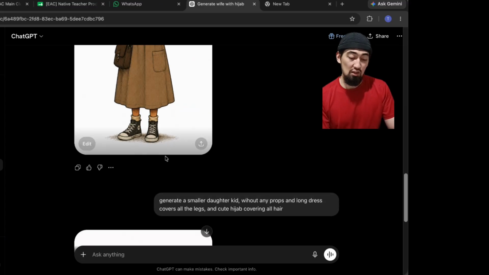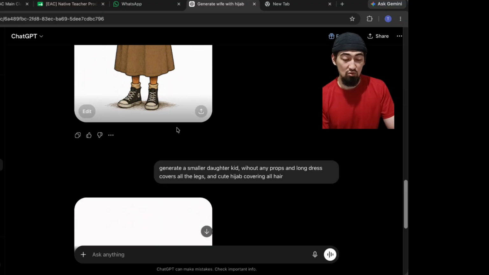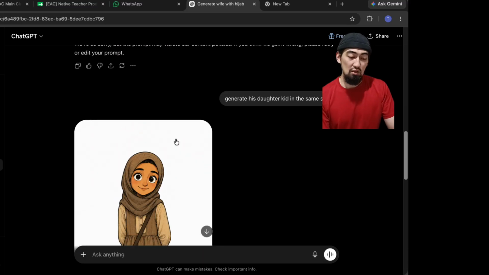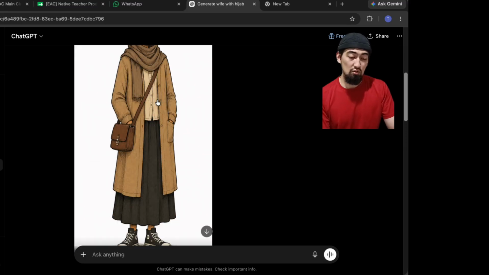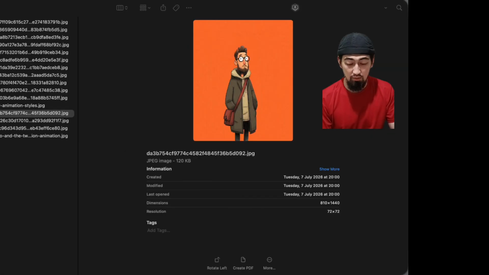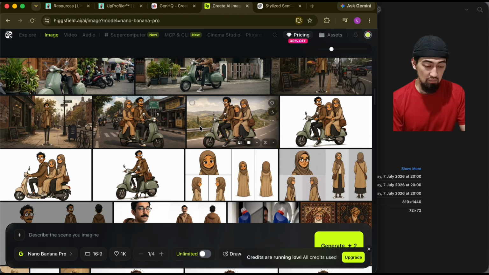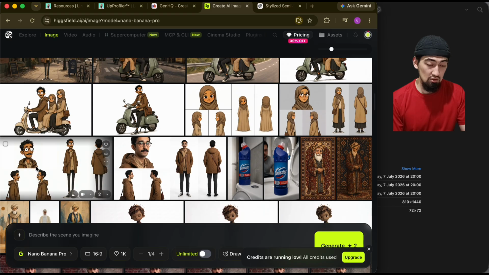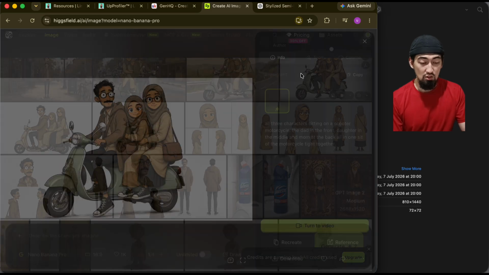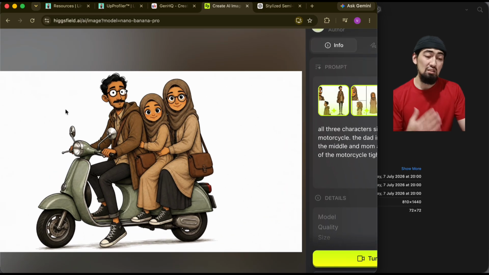And then I said, generate a smaller daughter kid without any props and long dress, covers all the legs and cute hijab covering all the hair. And it gave me this. Now, the reason I wasn't too happy with the result of the wife and the kid is, let me show you this. I went to Higgsfield, right? And so I generated a character sheet for the three of them. And then when I put them all on a scooter, now this no longer looks like an Indonesian family.